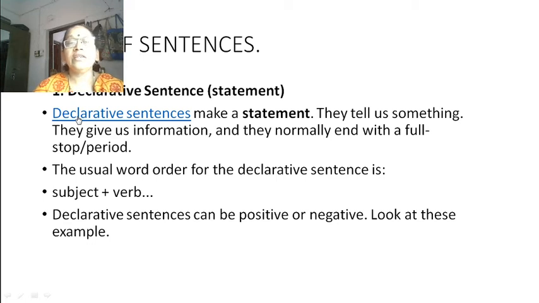What is declarative sentence? They tell us something. That is a simple statement. They give us information and they normally end with a full stop, period. The usual word order for the declarative sentence is subject plus verb. Declarative sentences can be positive or negative. Look at this example.